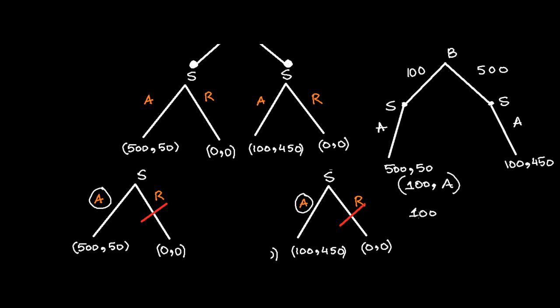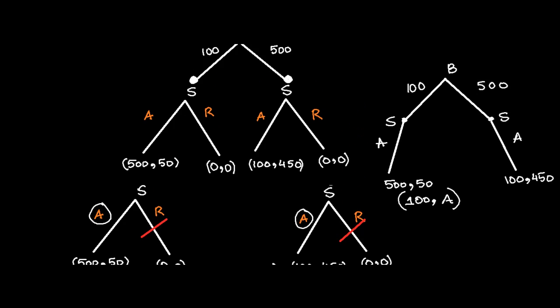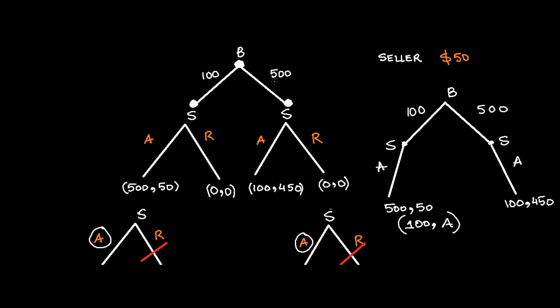Backward induction equilibrium of the game is: buyer has in this case only two strategies, 100 and 500, as you could see. While seller has 4 strategies, conditional on whether buyer will pick up 100 or 500: AA, AR, RA, RR.